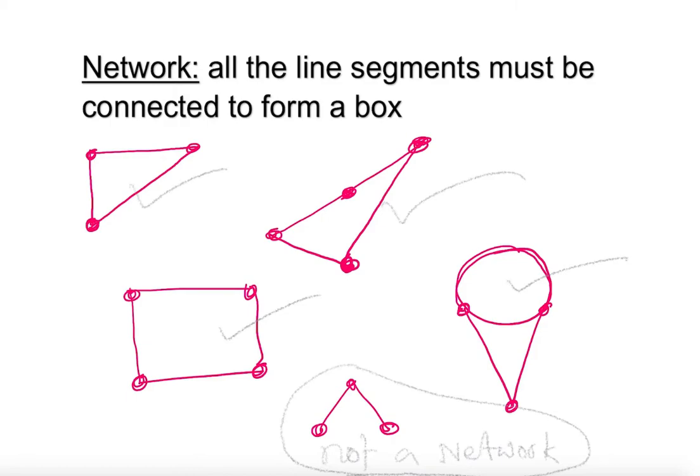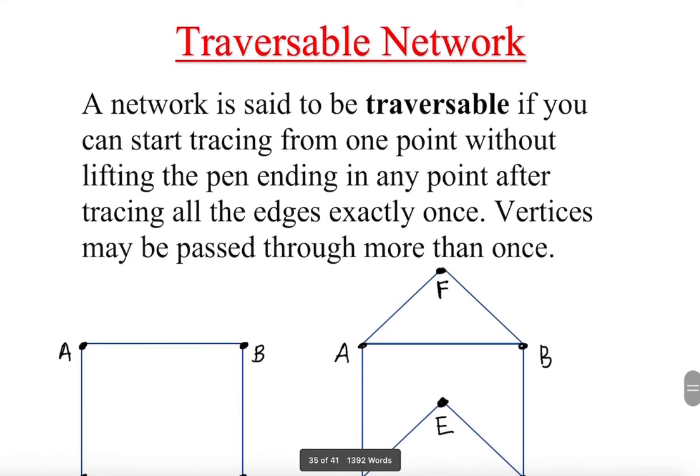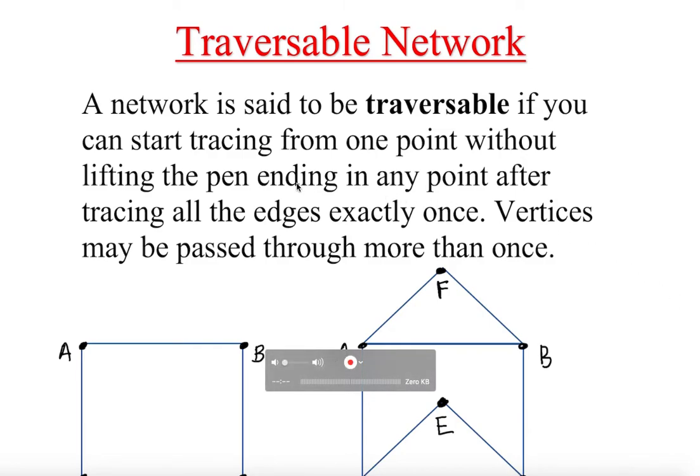Okay. Now we're going to move into traversable networks. So what is a traversable network? A network is said to be traversable if you can start tracing from one point without lifting the pen, ending in any point after tracing all the edges exactly once. Vertices may be passed through more than once.